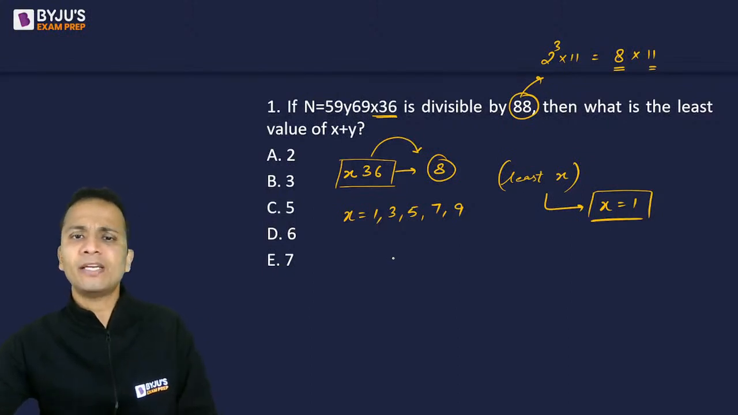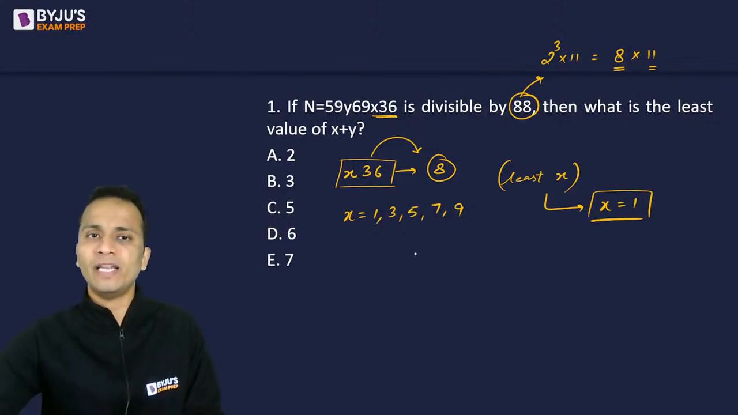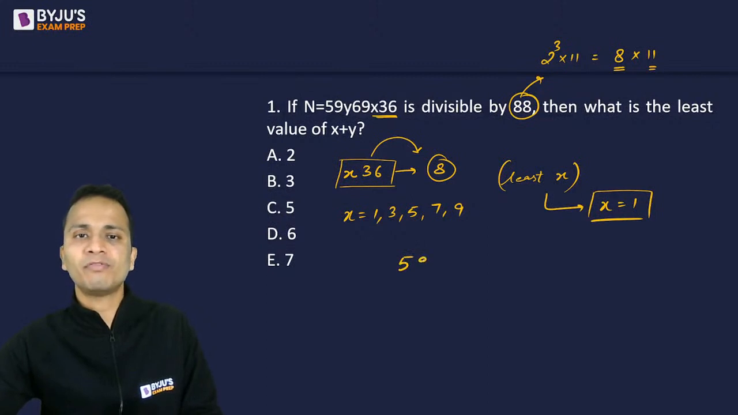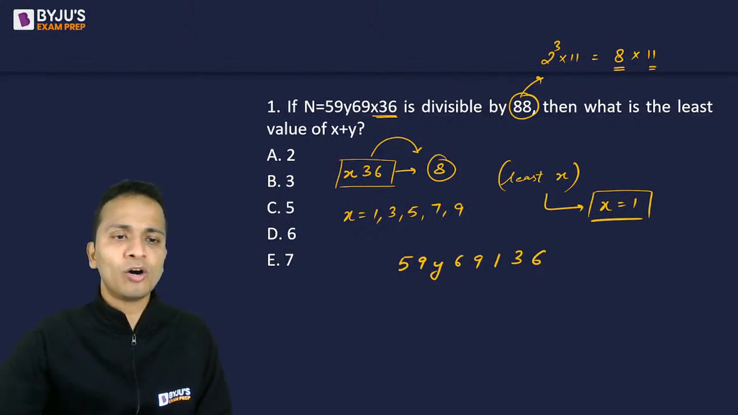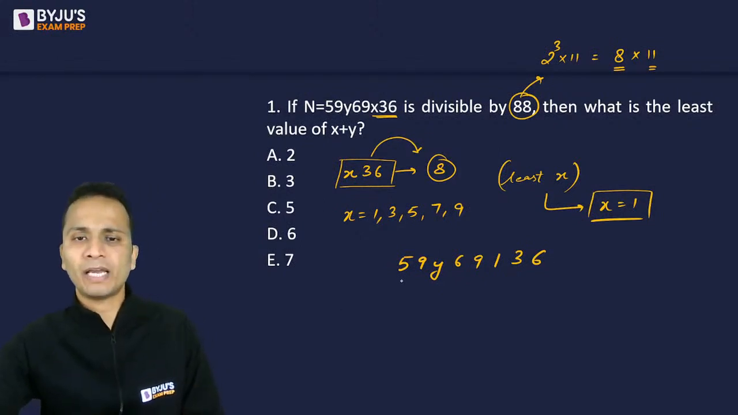So let me write the entire number by substituting the value of X. So the number will become 59Y691136. Okay. Now what I'll do is I'll apply the divisibility rule of 11. अब 11 का rule apply करते हैं. So alternate digits पकड़ लेते हैं. So these are the alternate digits.